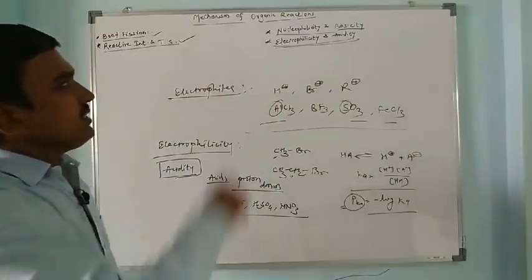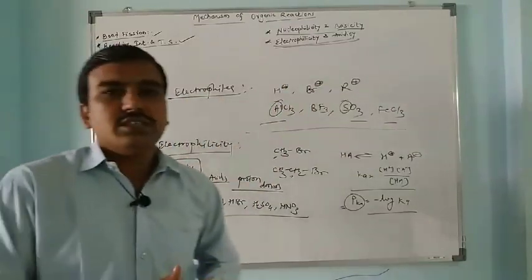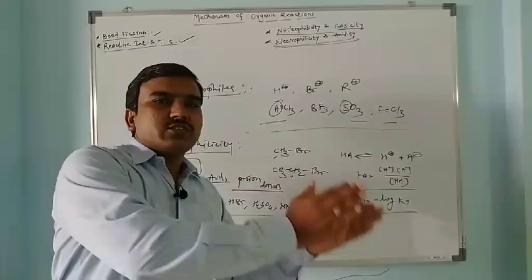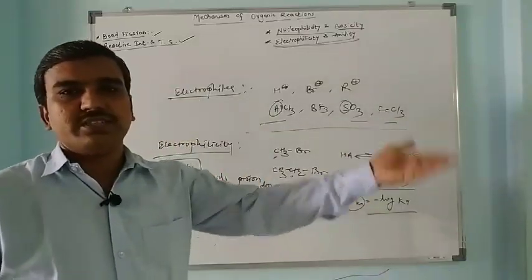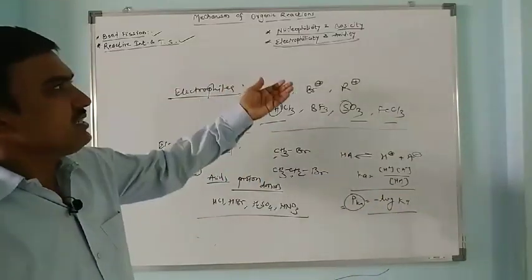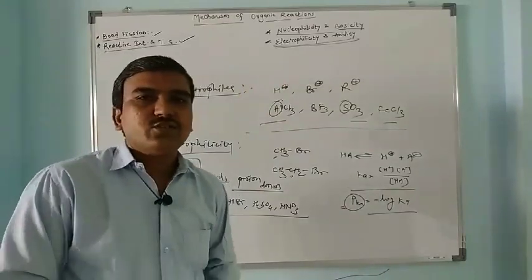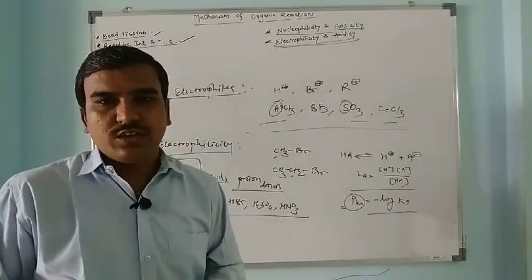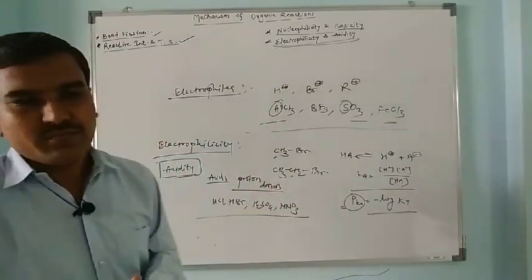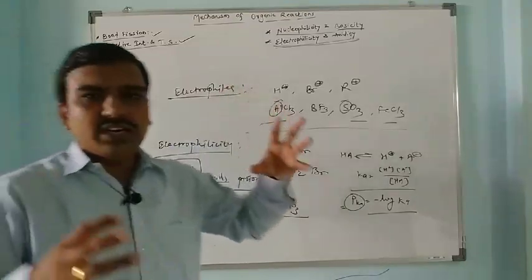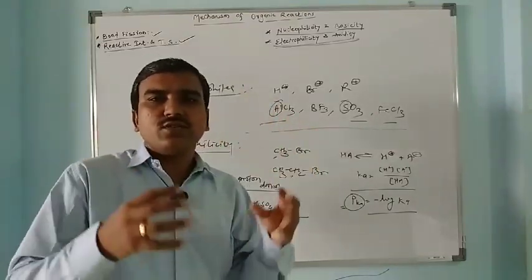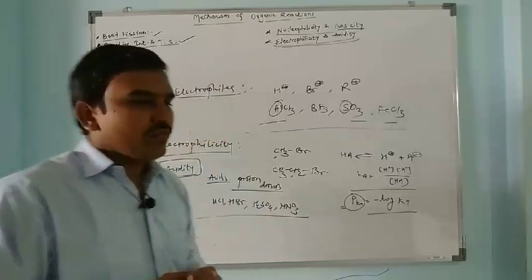So in short, again I am explaining this. Nucleophilicity is the ability to attack an electron deficient species and displace a leaving group, while basicity is the ability to accept a proton, how fast it catches a proton. Actually both are highly related to each other. These are closely associated.